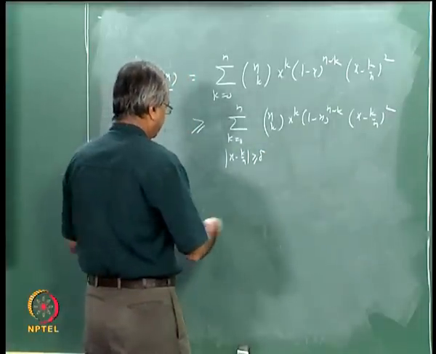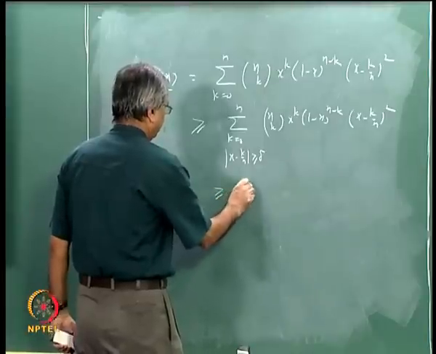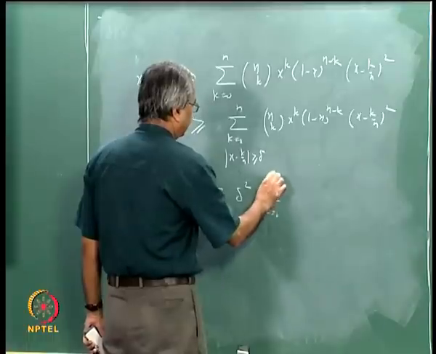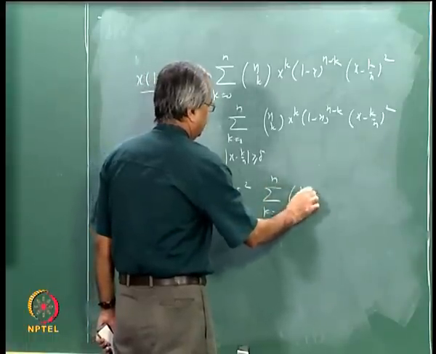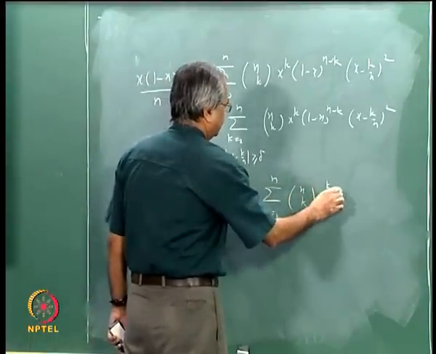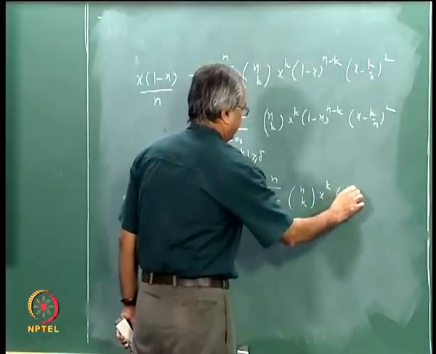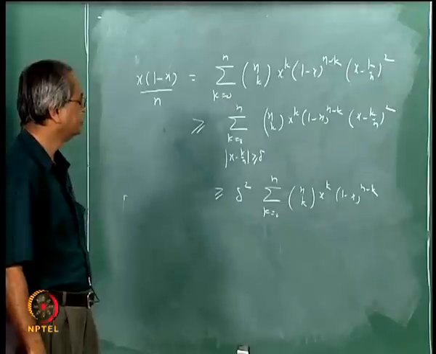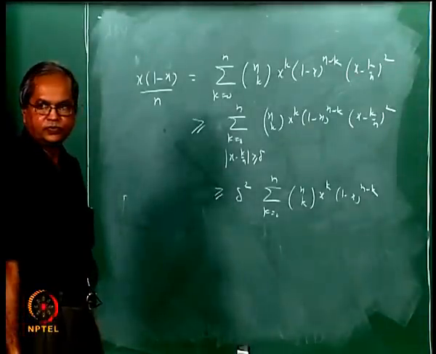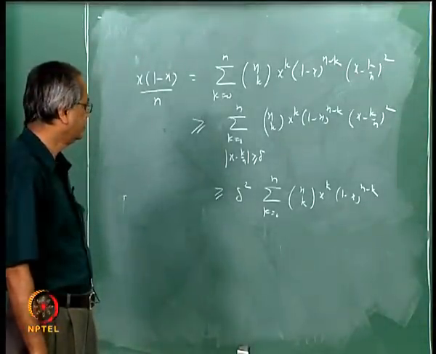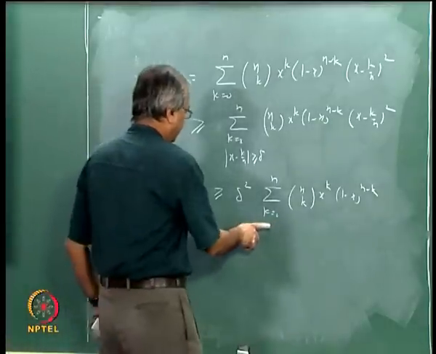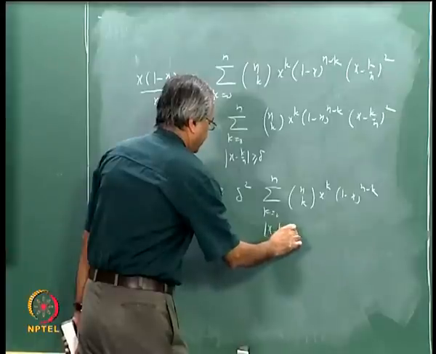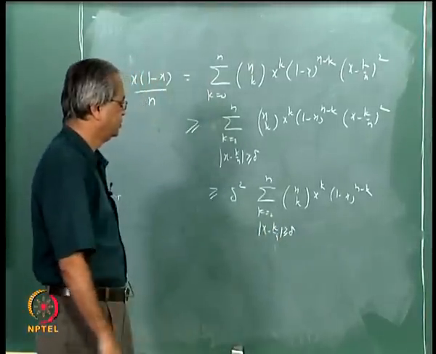So we can say that this is bigger than or equal to delta square into sigma k going from 0 to n, nCk x to the power k, 1 minus x to the power n minus k, okay, not k going from 0 to n, but k such that mod x minus k by n is bigger than or equal to delta, right.